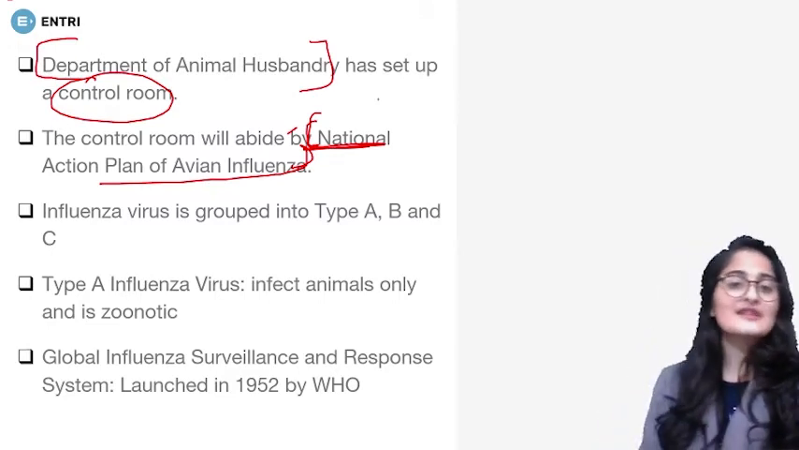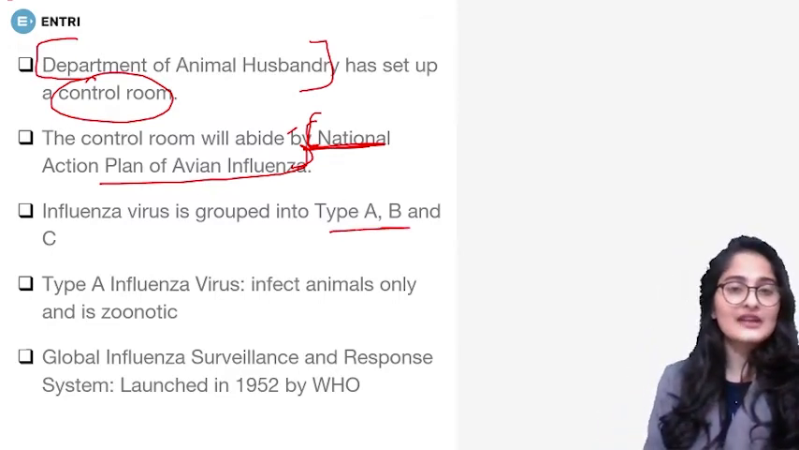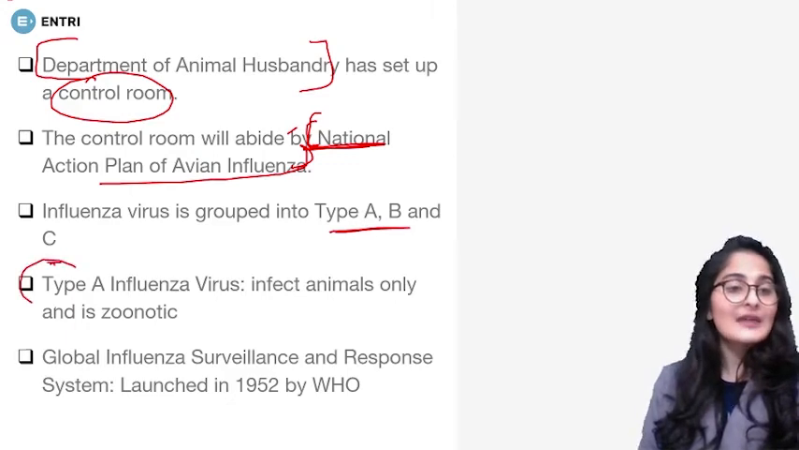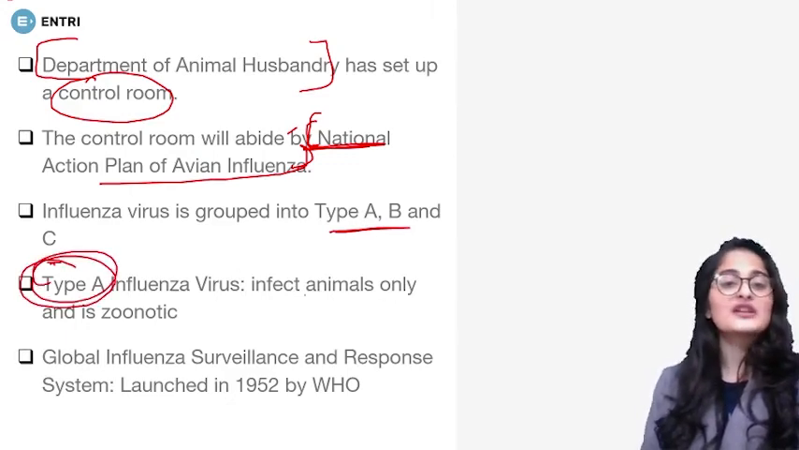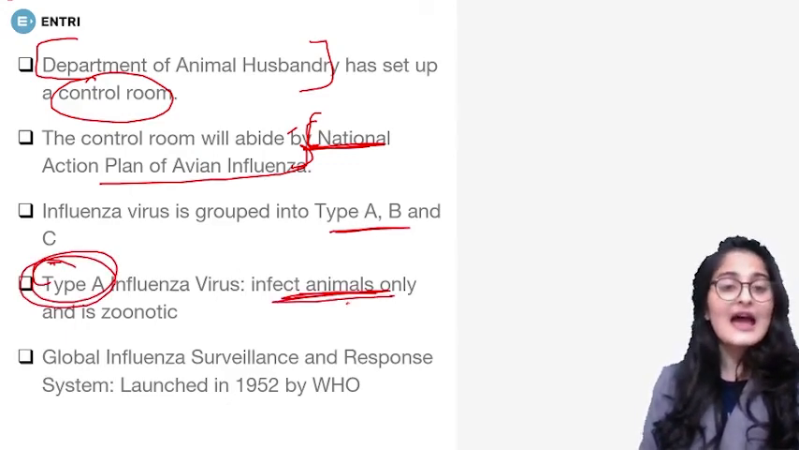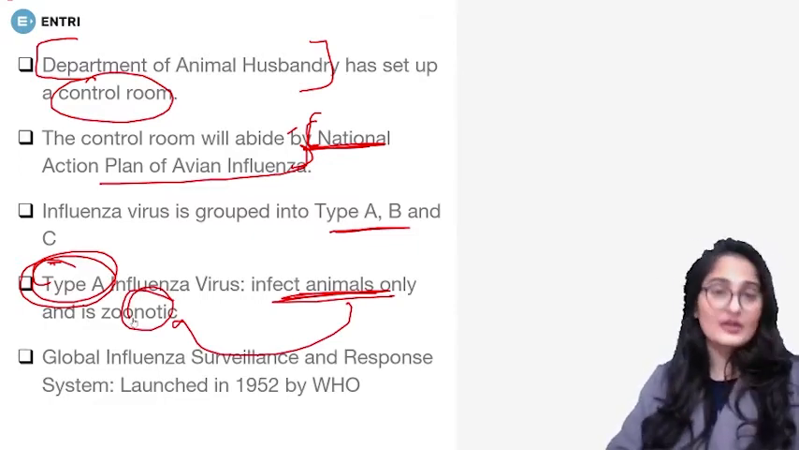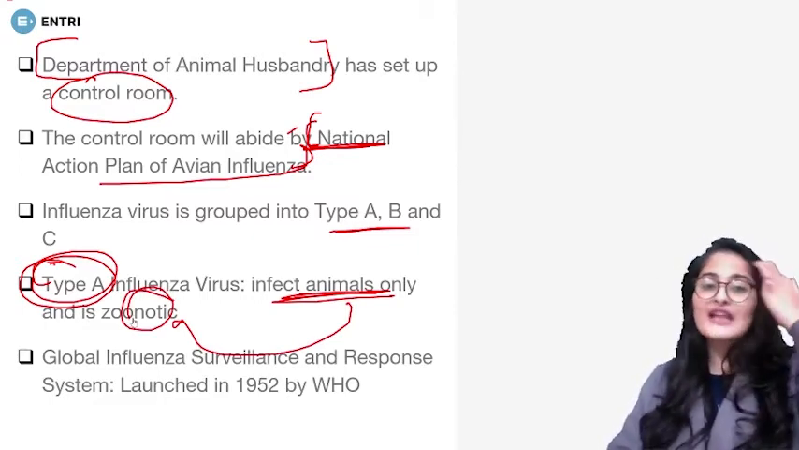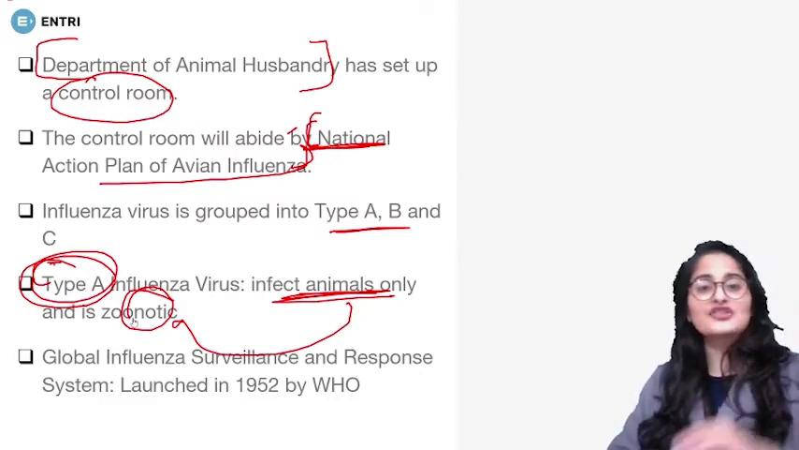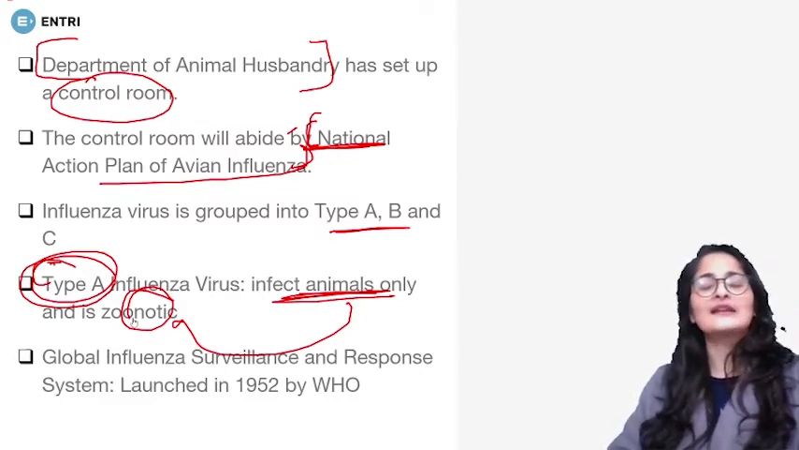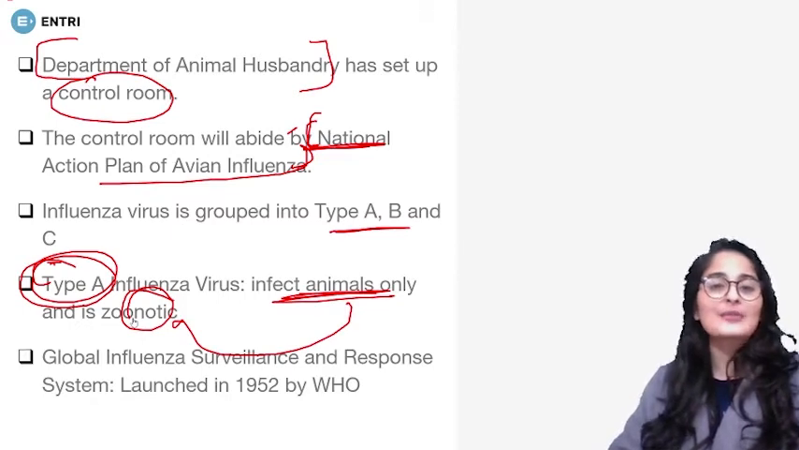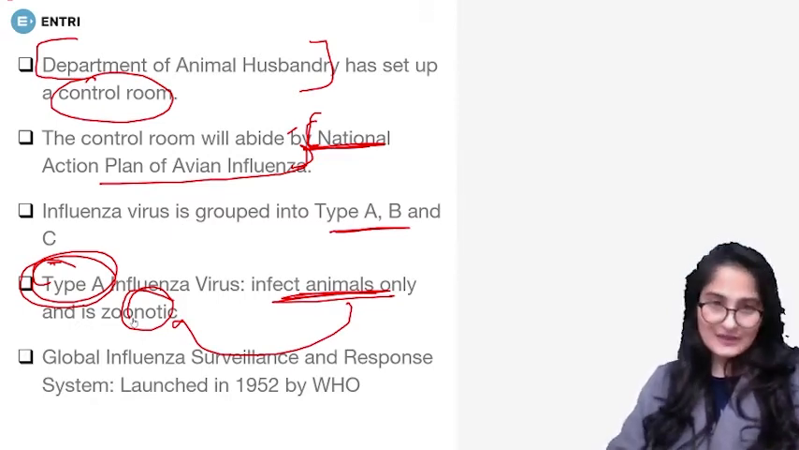As of now, the influenza virus is categorized into 3 types, A, B, and C. Type A is the one which infects animals, and it is zoonotic, zoonotic being that it can spread to humans also. H5N1, which is right now, H9N2, H7, H9, these are all type A influenza viruses.